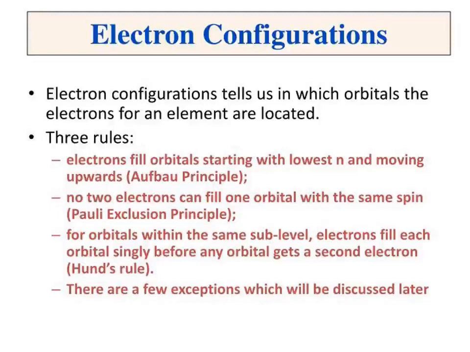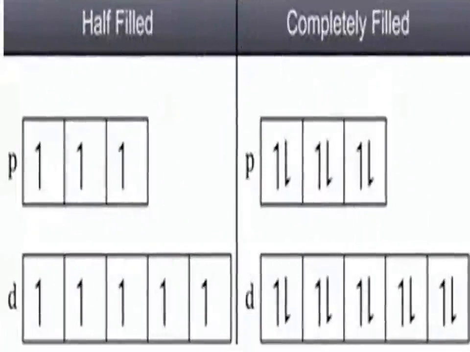There are a few exceptions which will be discussed later in the classes. These are about electronic configuration. Now, half filled and completely filled orbitals have greater stability than other partially filled orbitals. Both the exactly half filled and the completely filled configurations are individually stable, so their stability is greater. Partially filled, where one has a pair and the next does not, has lower stability.